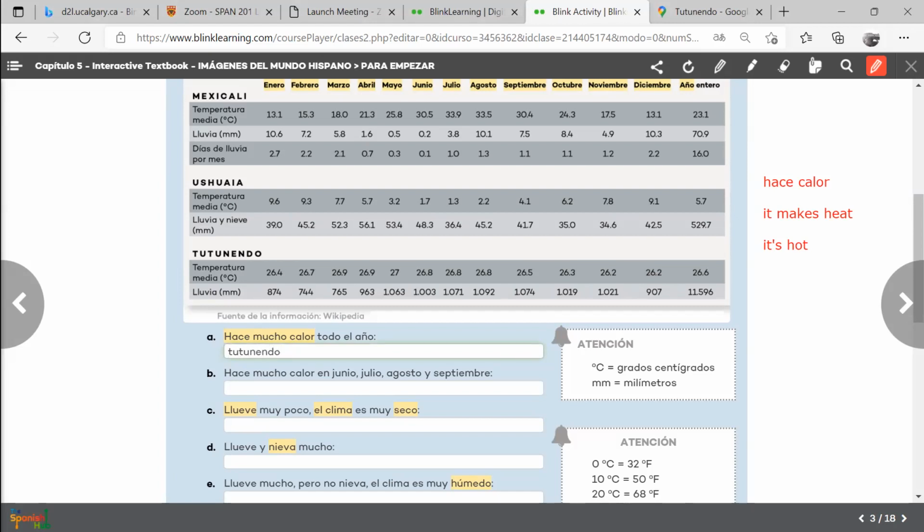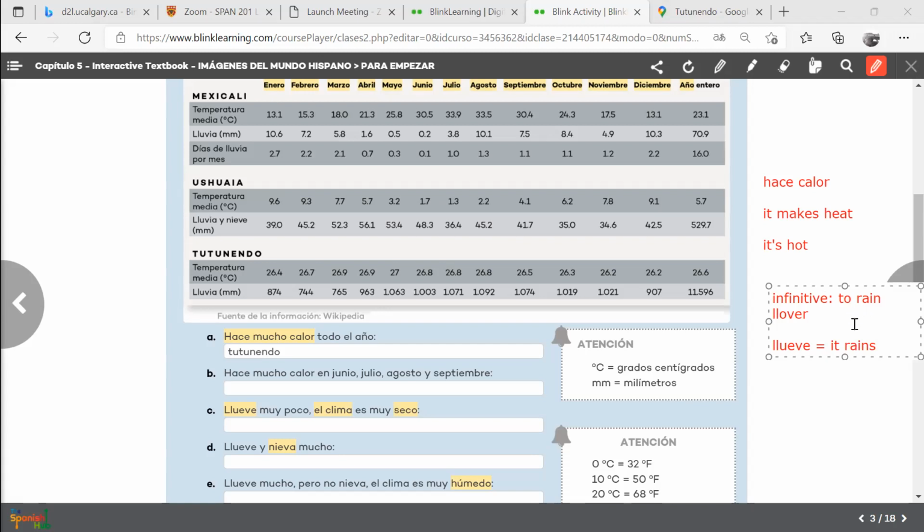Let's do another one here. No, let's do this one here. Llueve. So llueve means it rains. It comes from this verb in the infinitive. Infinitive means the basic form, to rain, if you want, or llover. Okay. So this verb doesn't have like I rain, you rain, because it is illogical. You don't rain, he doesn't rain, but you say it rains. So it only has one form, which is llueve. It rains.